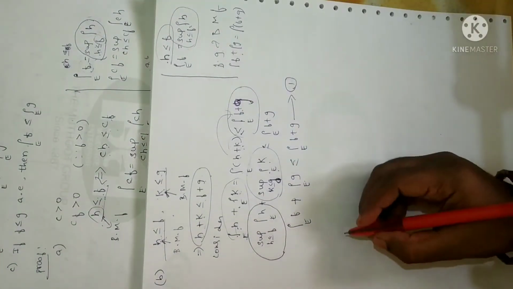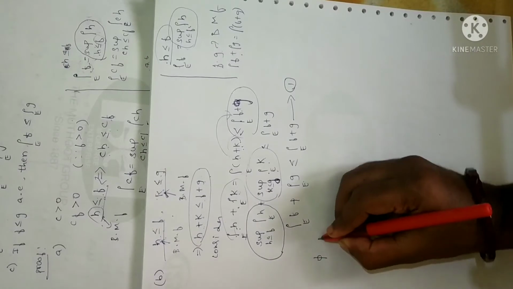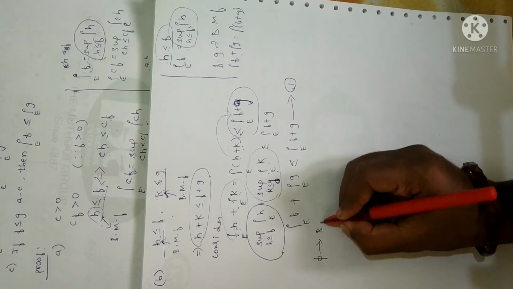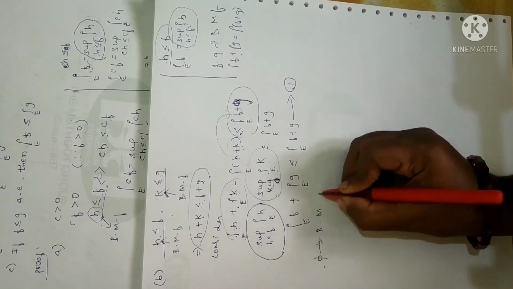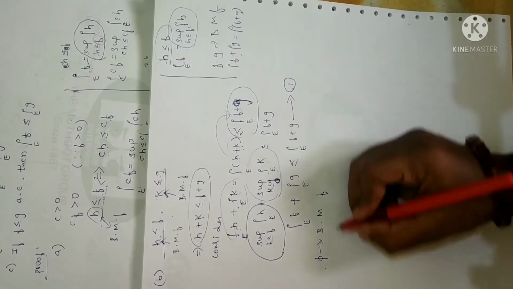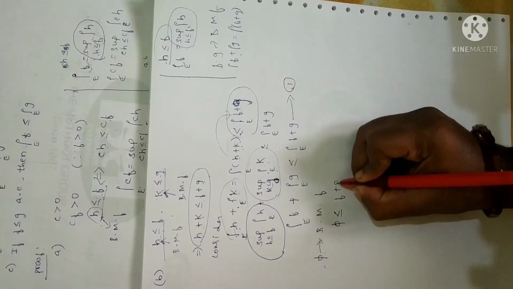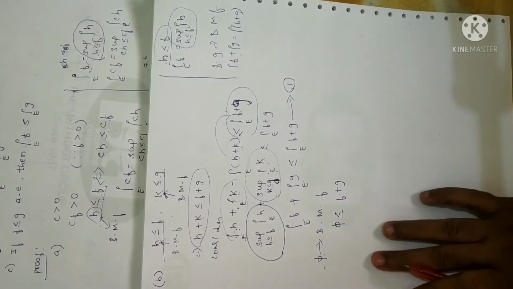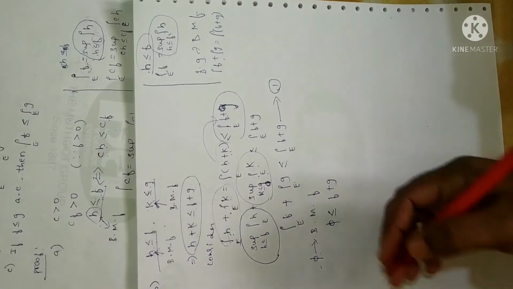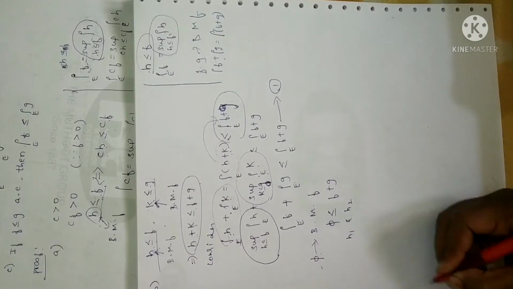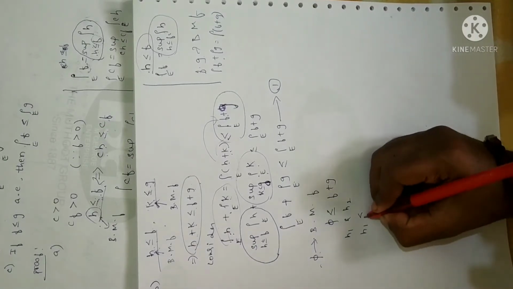Right? Now let us consider one bounded measurable function to prove the reverse inequality. Let us consider a bounded measurable function, let it be pi, in such a way that this function pi is less than or equal to f plus g. Now clearly, let us take two functions h1 and h2 such that h1 is less than or equal to f.